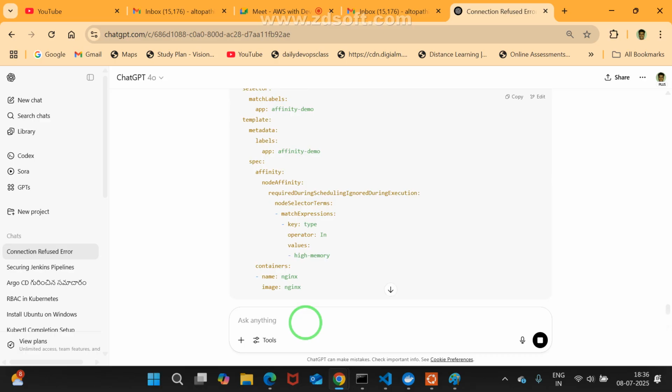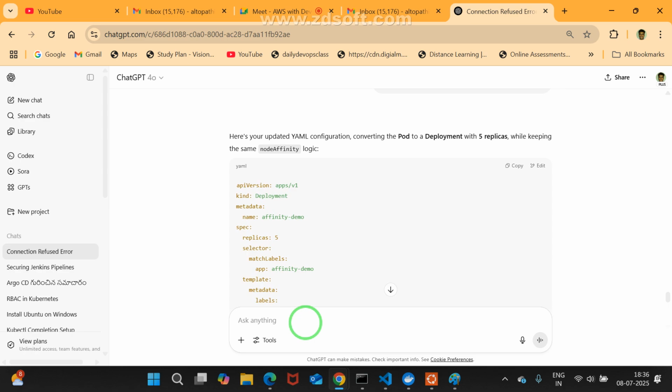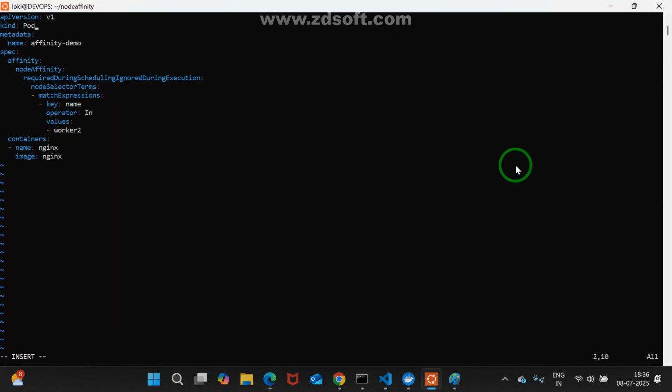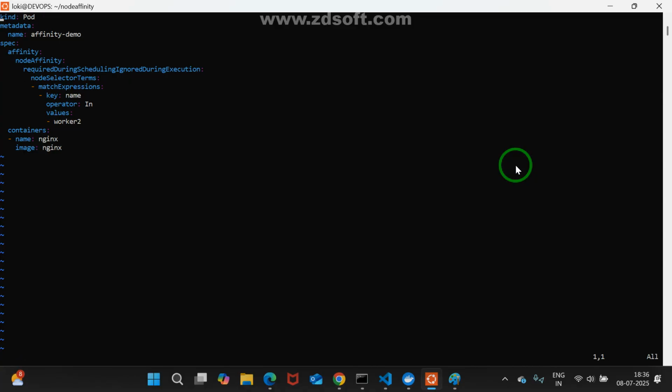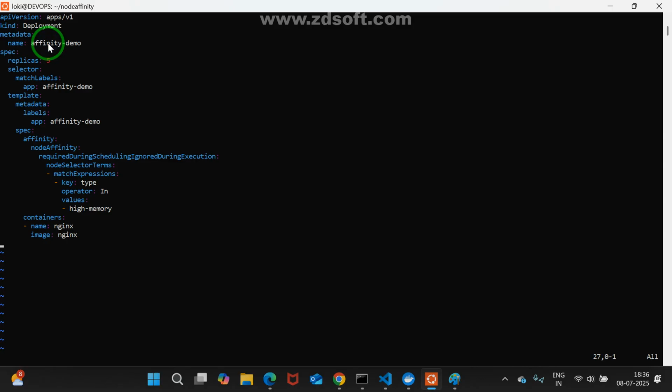Concept never changes. Only here we are moving from pod to deployment. Copy this and just move on to here. There I am deleting everything. Escape, dd, just press D and right click. There you need to right click. You got it, right? Everything is clear. There is where you need to make the change.